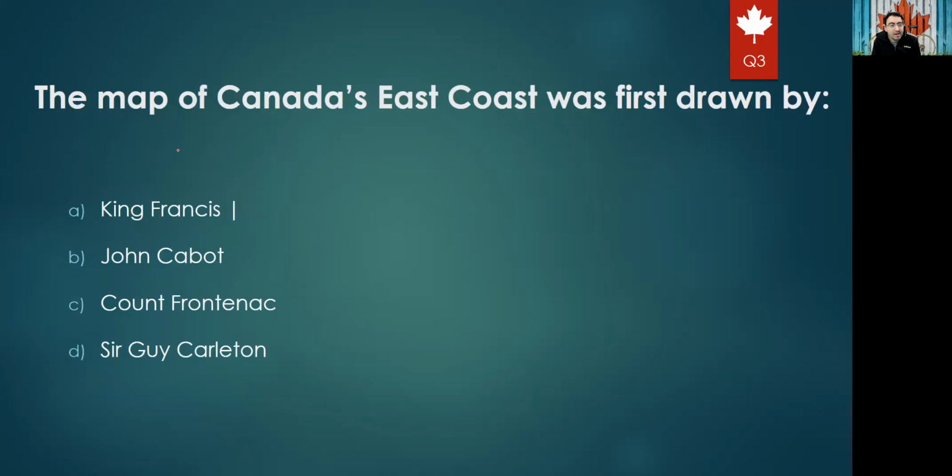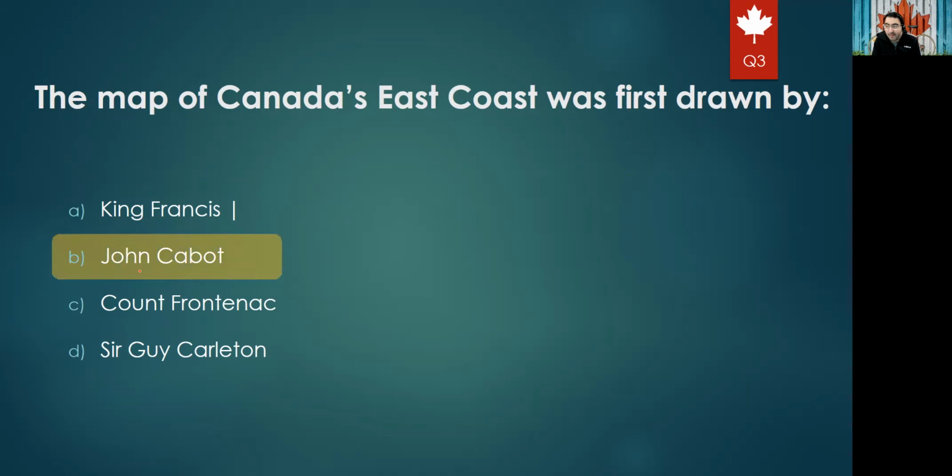Okay, the third question. The map of Canada's east coast was first drawn by... and we remember in the summary videos, we said you have to focus only on the last name. If you see the summary and read the book, you should remember the name. Option A is King Francis I, B John Cabot, C Count Frontenac, or D Sergei Khariton. So the right answer for sure will be Cabot.